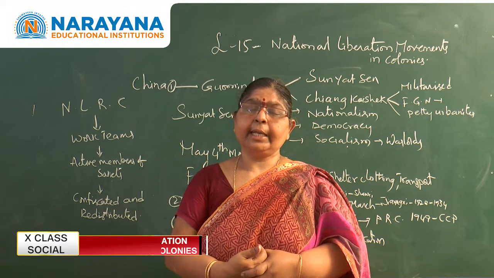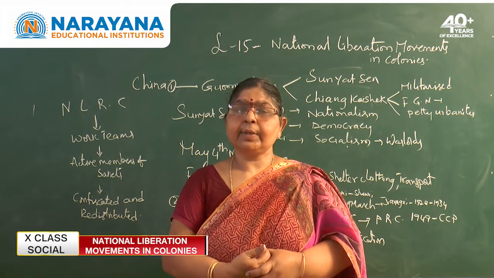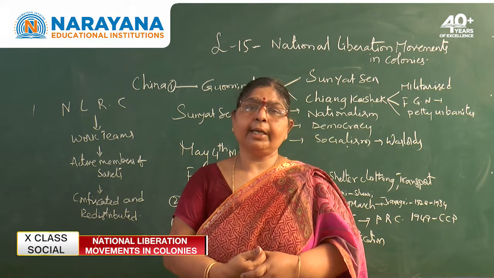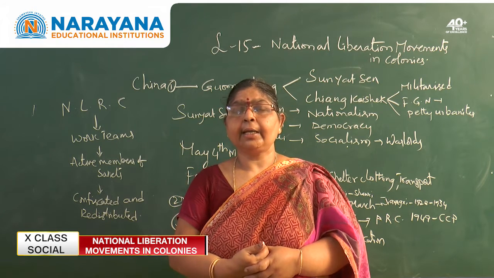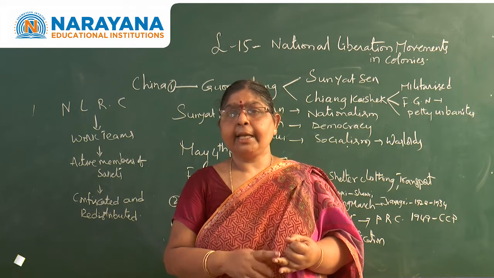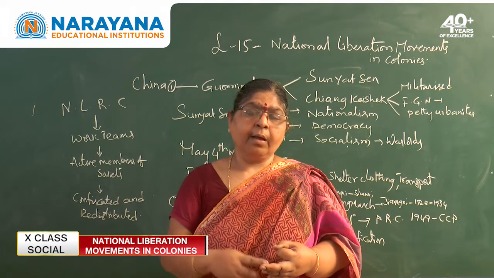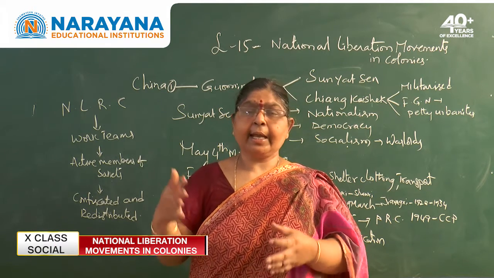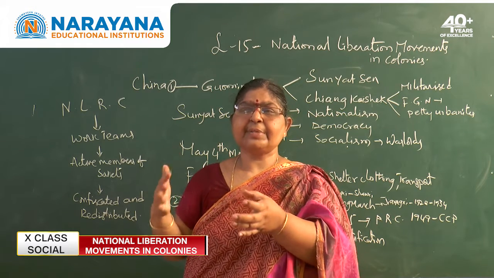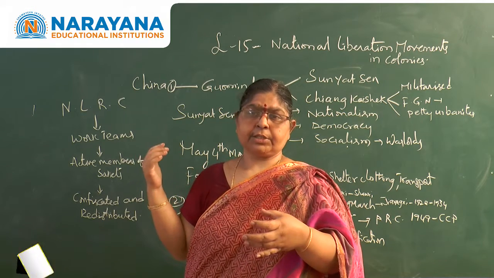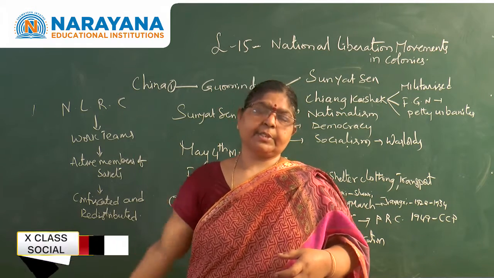On May 4th, 1919, the students in Beijing came out on a demonstration demanding a modern, scientific and democratic China. Why? Because China was an isolated country which believed strongly in the old traditions and orthodox principles.